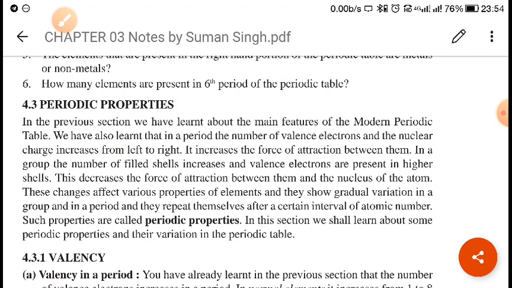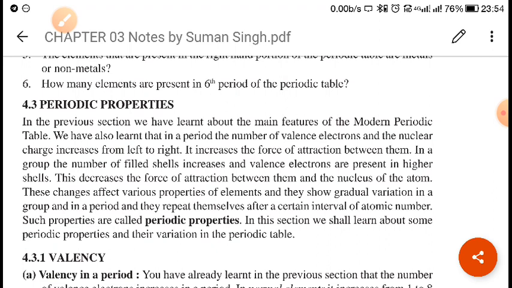First of all we will see what periodicity is. It is a repetition of the properties of elements. You will understand this afterward.